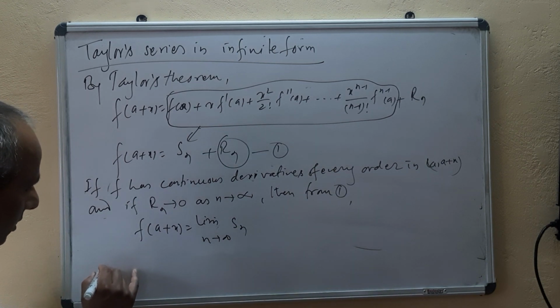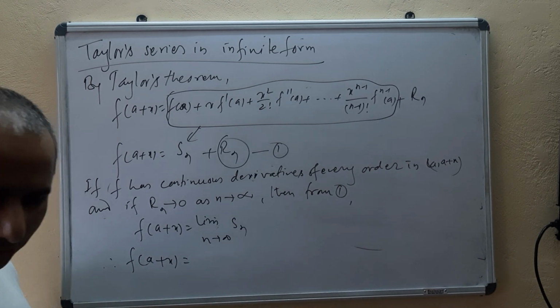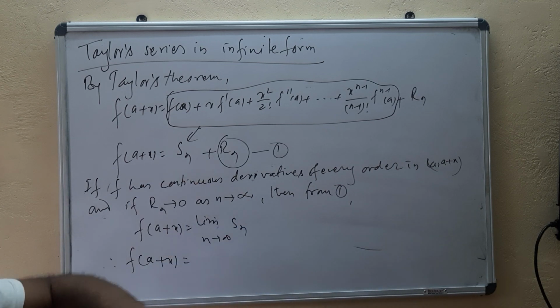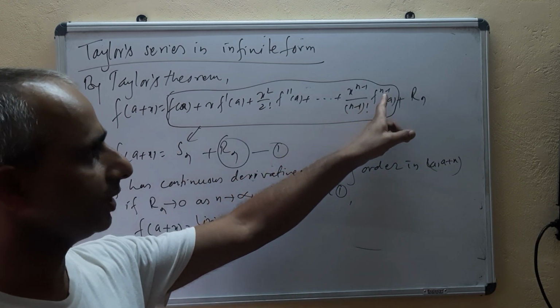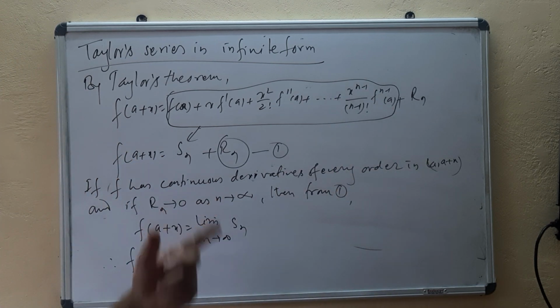Therefore you will get f of a plus x equal to the limit as n tends to infinity of Sn. Here we had got only up to the (n minus 1)th order derivative, now we will be moving to infinite order of derivatives.